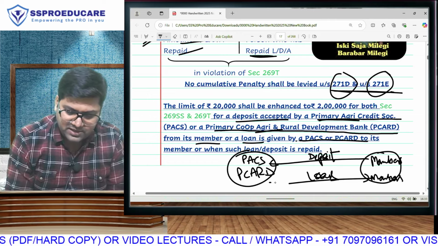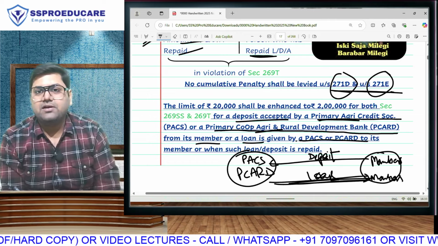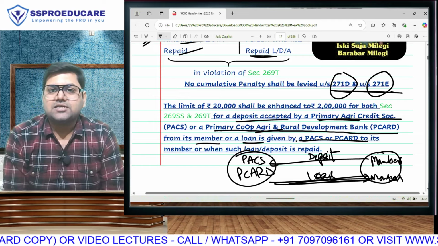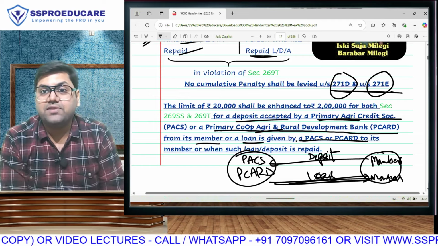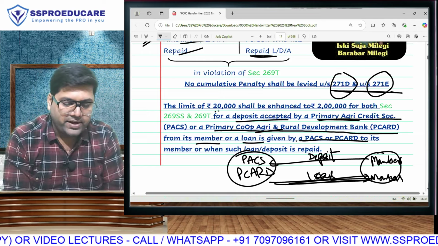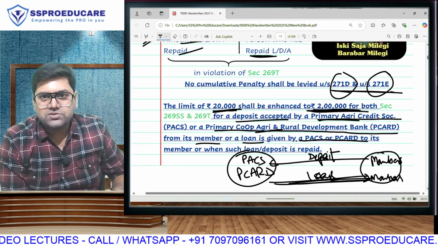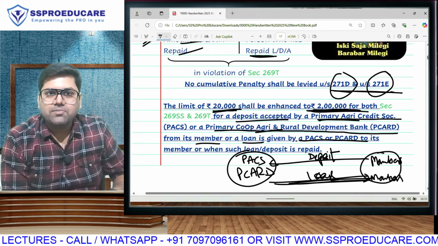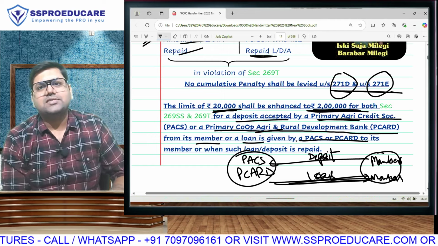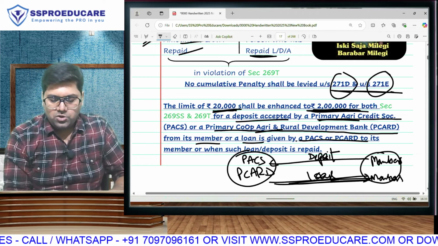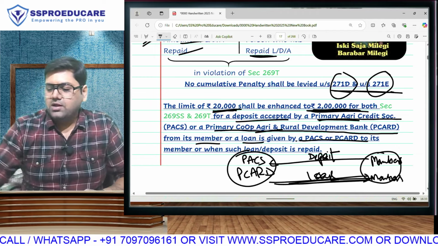Likewise, if we are giving a loan to our member, one day the member will repay. In all these transactions, these deposits, these loans and their repayment, the limit of 20,000 shall be increased to the limit of 2 lakh. For 269SS and 269T, the normal limit is 20,000. But in these cases, the limit is going to be 2 lakh rupees. So that's your chapter of cash loans.